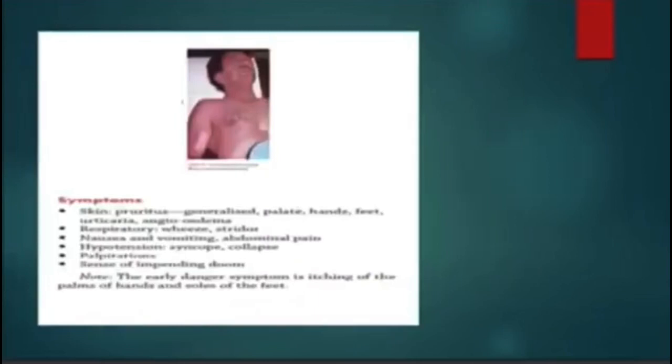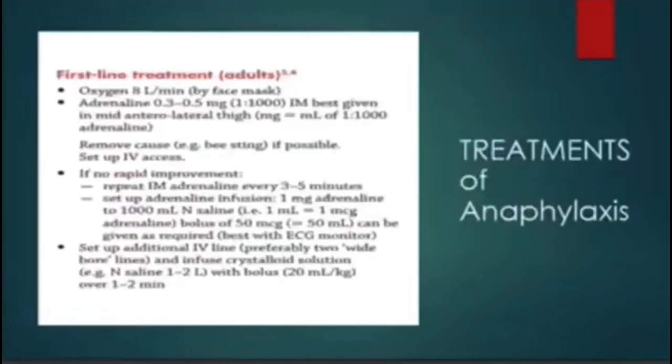We can see in this book the symptoms of anaphylaxis, and if the patient reaches the clinic or hospital early, all these symptoms are treatable if doctors are alert and know everything.